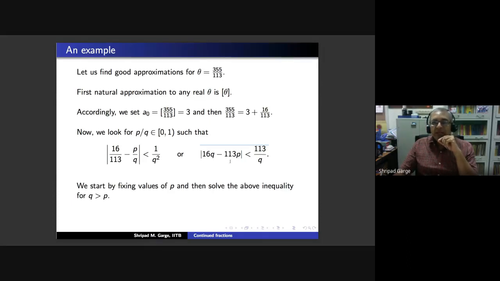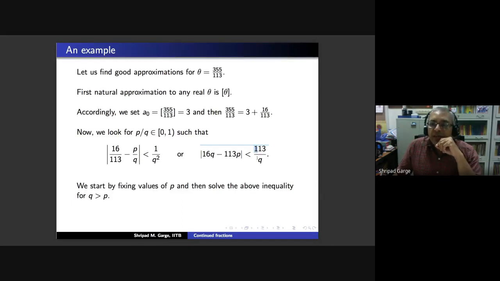So I will just tell you to begin with, if you take P equal to 1, then this will give you 16Q minus 113 less than 113 upon Q. Now if you take P equal to 1, Q has to be 2 or more because we want 1 upon Q to be in 0, 1. You cannot take Q equal to 1. You will need to take Q to be bigger than 1.